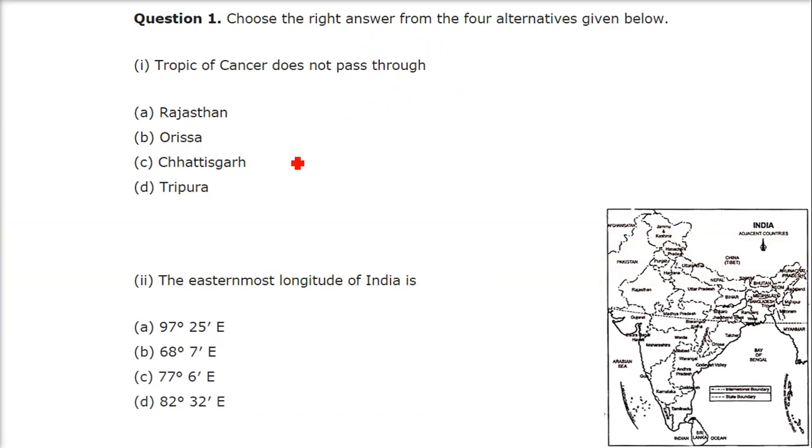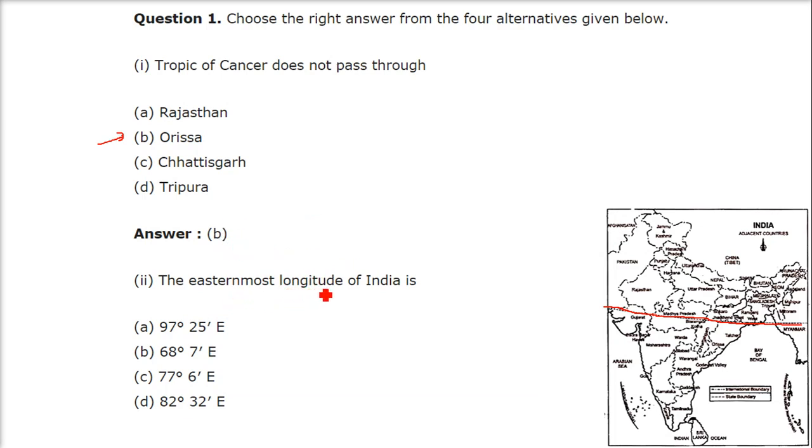Choose the right answer from these four alternatives given below. So Tropic of Cancer does not pass through. So this is the Tropic of Cancer. So it doesn't pass through Odisha. It does pass through all others, but it doesn't pass through Odisha.